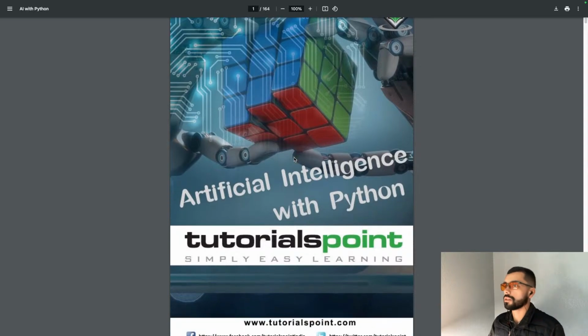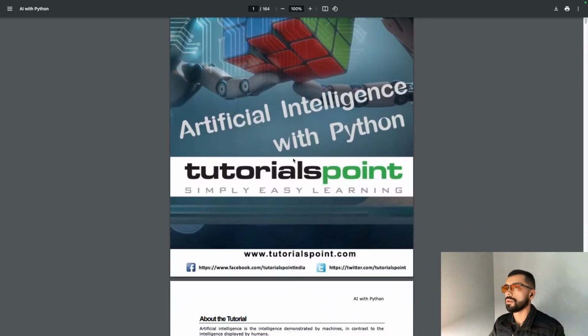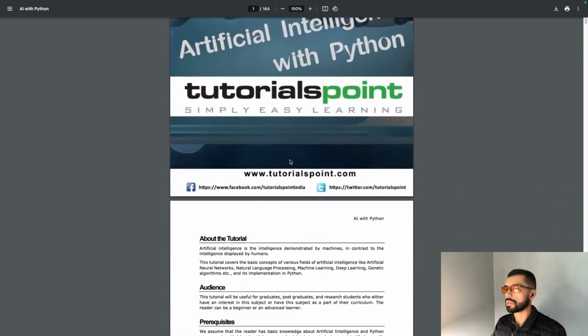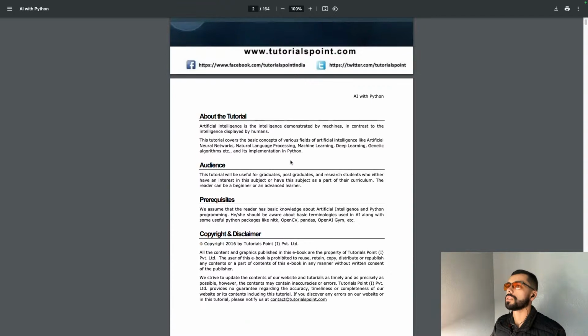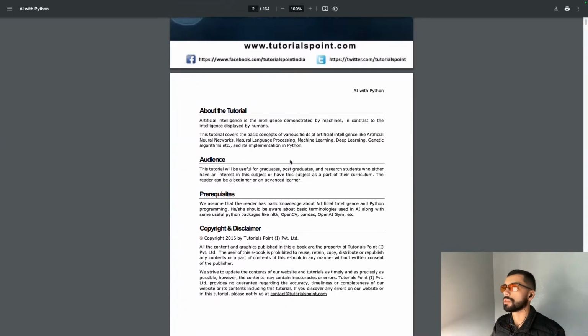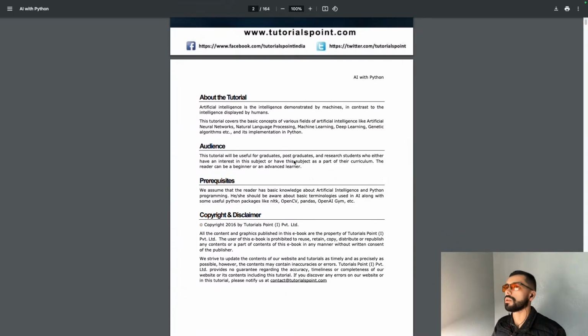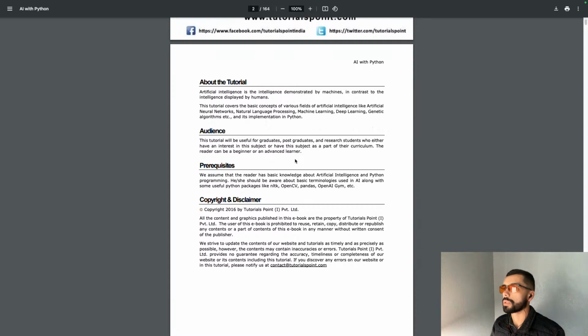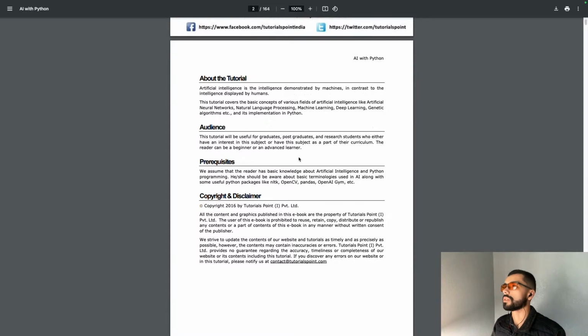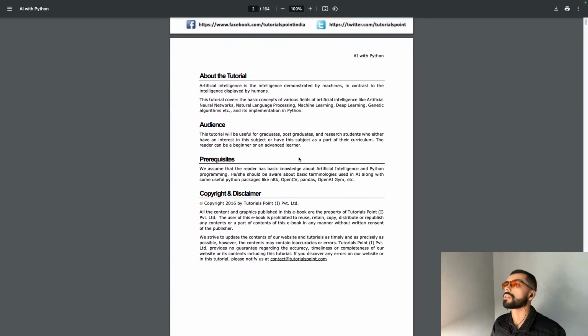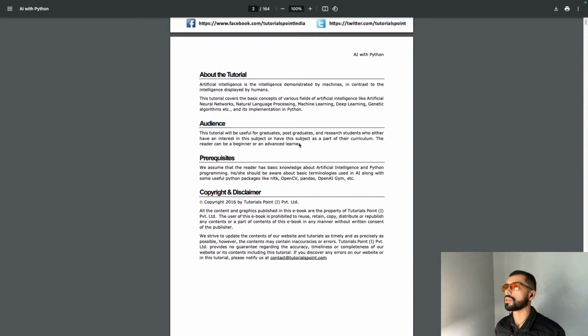So, Python tutorial, simply easy learning. About the tutorial: artificial intelligence is the intelligence demonstrated by machines, in contrast to the intelligence displayed by humans. This tutorial covers the basic concepts of various fields: artificial intelligence, neural networks, natural language processing, machine learning, deep learning, genetic algorithms, etc. It's an implementation in Python.